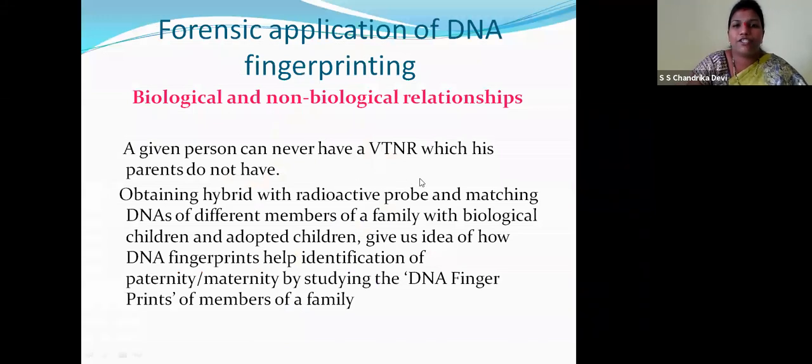Right. Forensic application of DNA fingerprinting. Biological, non-biological children: a given person can never have a VNTR which his parents do not have. Children, as I told you, we inherit the VNTRs from our parents. Variable number tandem repeats. I have my variable number tandem repeats from my mother and father, so they are similar to them. So obtaining hybrids with a radioactive probe and matching the DNAs of different members of a family, with biological children and adopted children, will give us an idea how DNA fingerprints help identify paternity and maternity by studying the DNA fingerprints of the family.